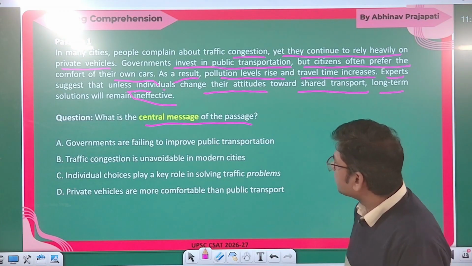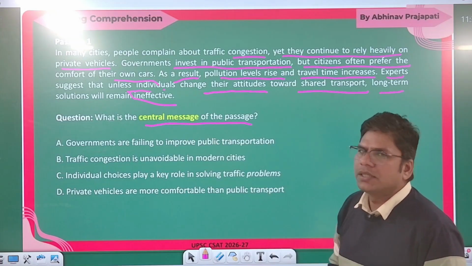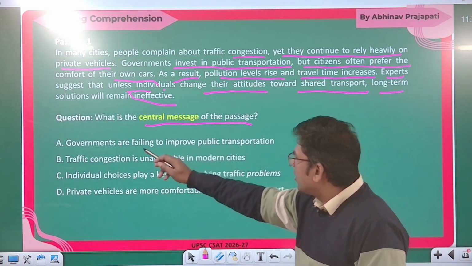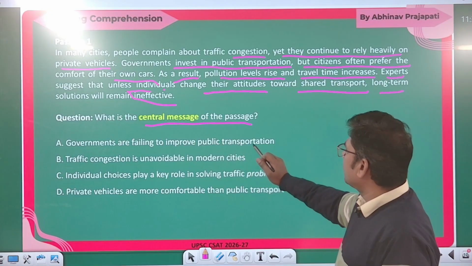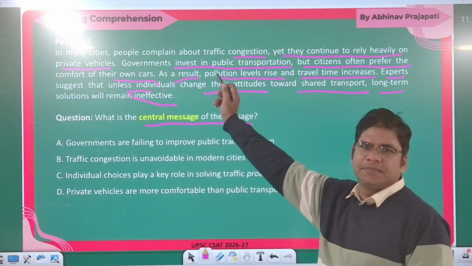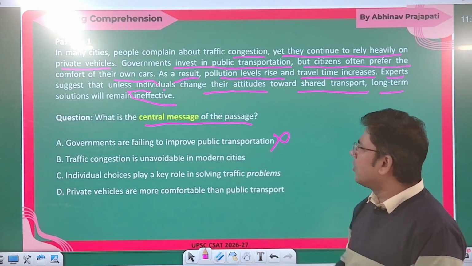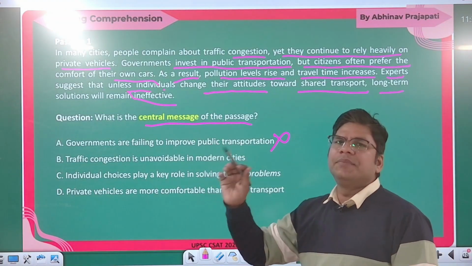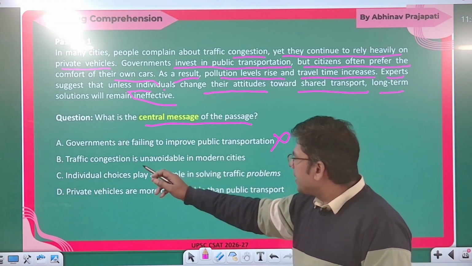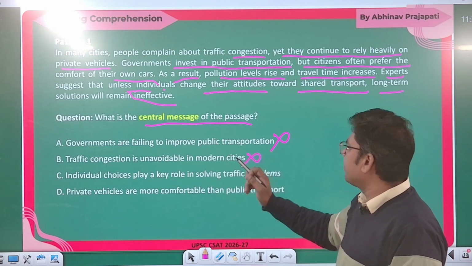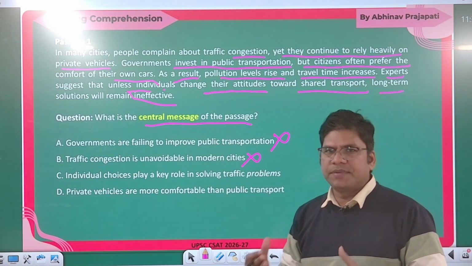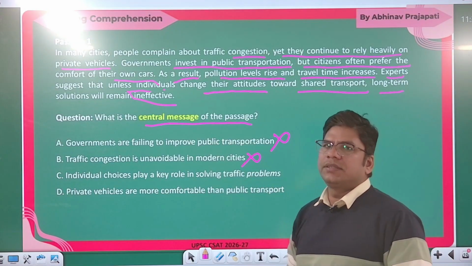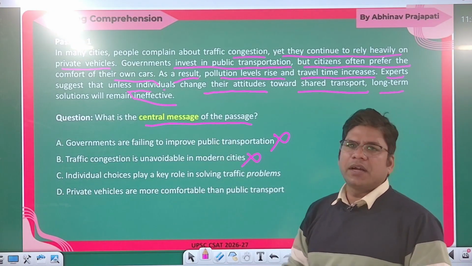What is the central message of the passage? So this is one message. Now, government is failing to improve public transport? No, they are investing. Government invests in public transportation, so this is totally against what is in the passage, and this option can be eliminated. Traffic unavoidable: this is an extreme idea, an extreme statement. This is a rigid statement, so a rigid statement cannot be true.